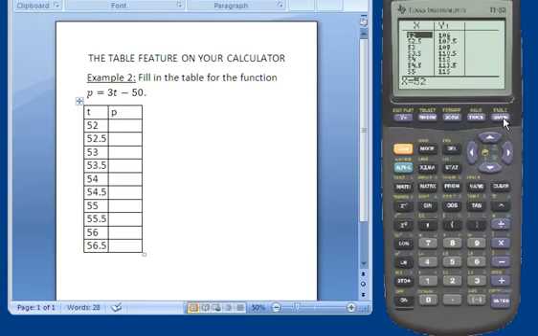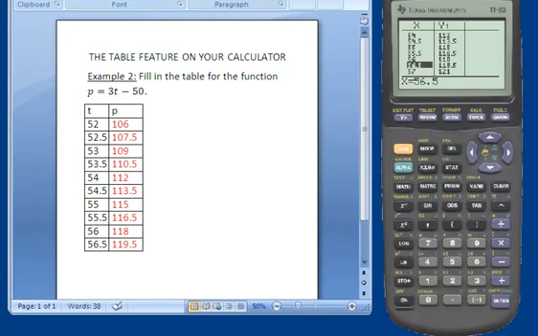And there's my table, and you can see I can scroll down to get to all of my values. So I've got 52, 106, 52 and a half, 107.5, etc. And you can see I can even get down here to 56 and a half. Okay, so I'm going to fill those in red really quickly like this, and there they are. So you just write them down. Now I could scroll as much as I wanted to, so if I needed to keep going, I could just keep scrolling and filling in values. So this table feature is pretty handy.